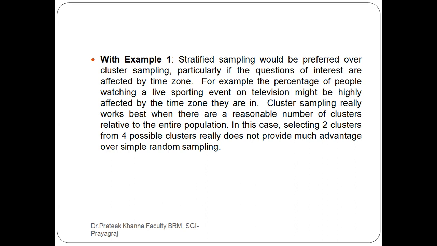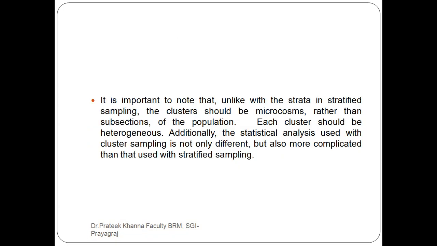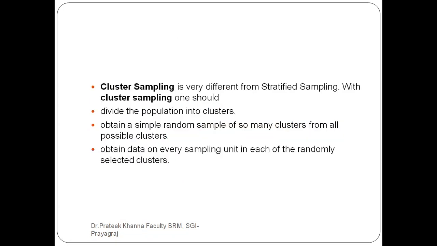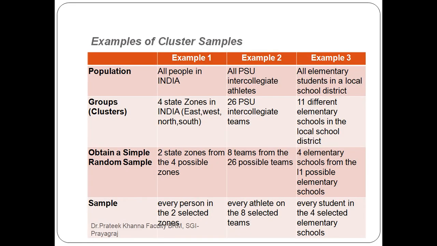So in cluster sampling, what we are doing is this: divide the population into clusters, obtain a simple random sample of so many clusters from all possible clusters, and take every sampling unit in each of the randomly selected clusters.